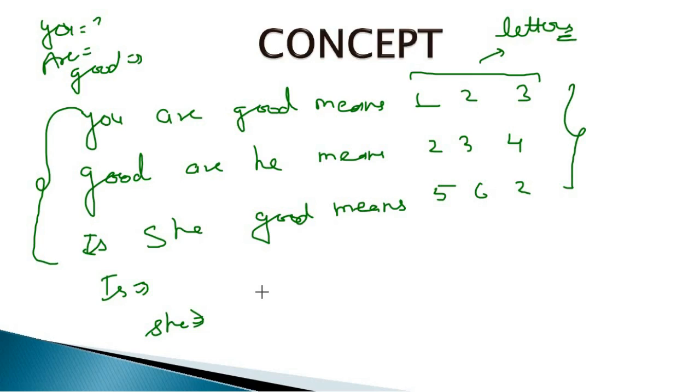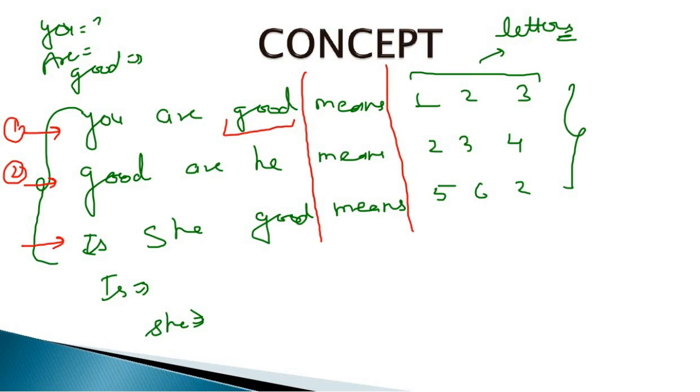Here, on the basis of the given statements, we can find out the coding of all the words and letters given. To find the coding, we have to find the common word between the first, second and third statements. This is the left portion and this is the right portion. Between sentences 1 and 2, the common words are good and are. So we have this coding for good and are in the first and second sentences: 2 and 3. So the coding 2 and 3 will be the same for are and good.